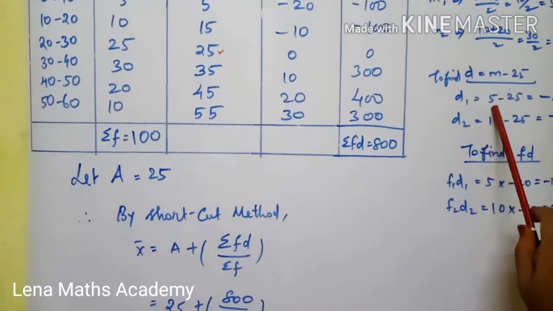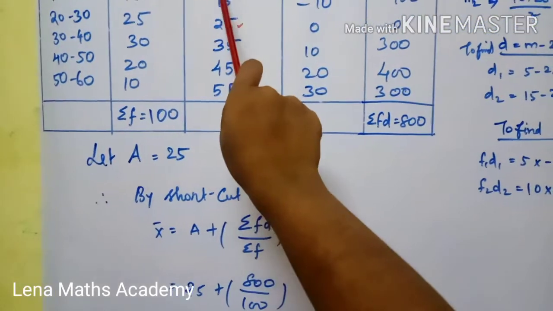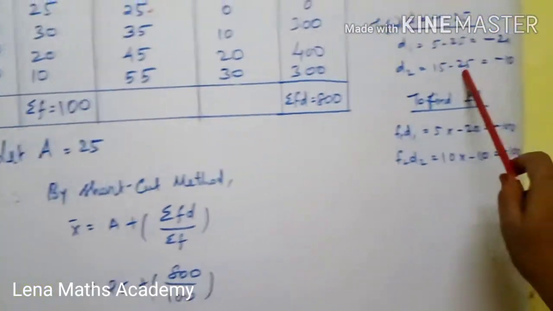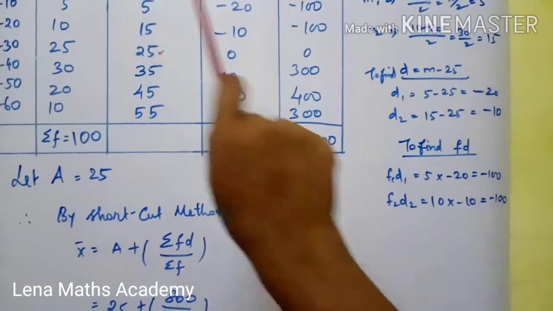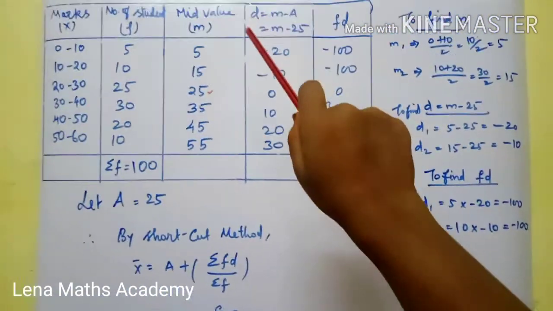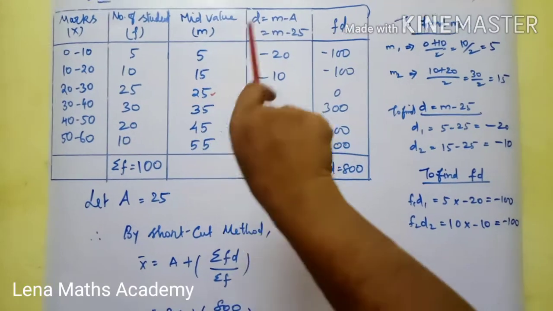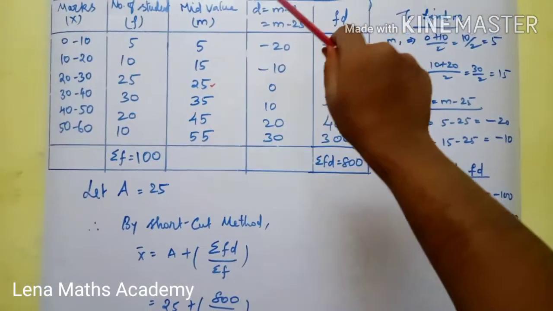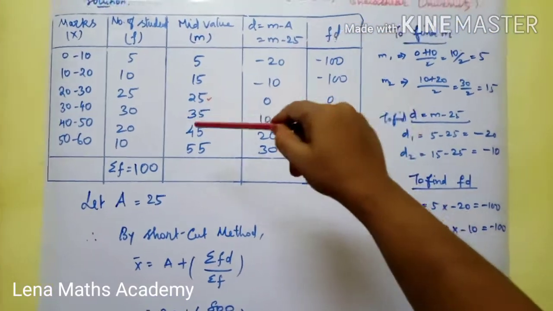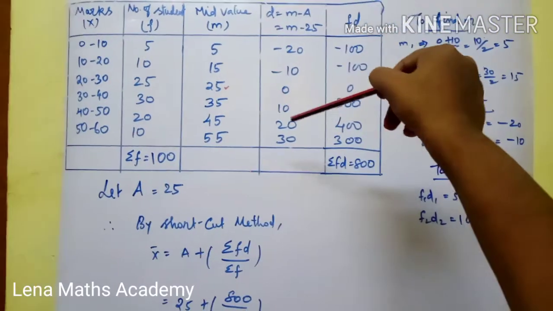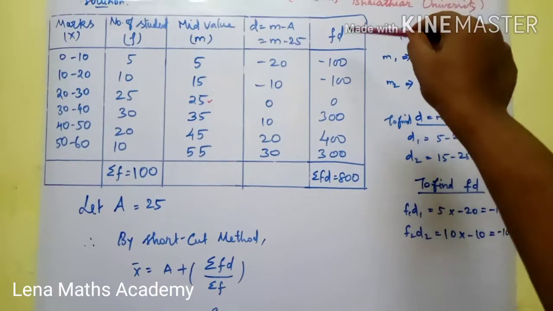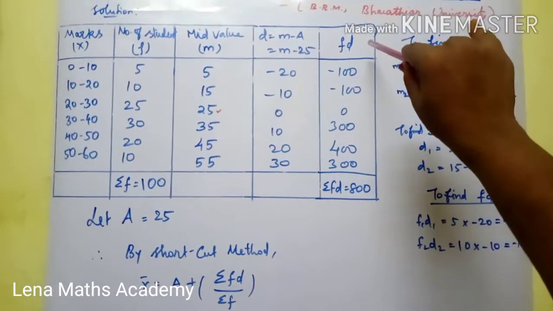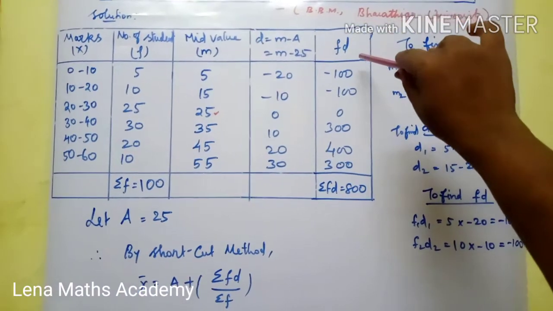First d value: mid value 5, 5 minus 25 is minus 20. Second, 15 minus 25 is minus 10. Third, 25 minus 25 is 0. 35 minus 25 is 10. 45 minus 25 is 20. 55 minus 25 is 30. So next column, product of frequency and deviation.